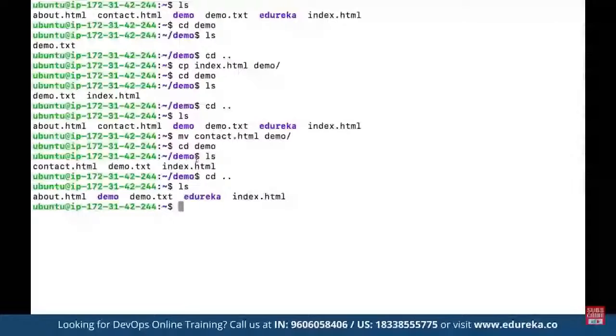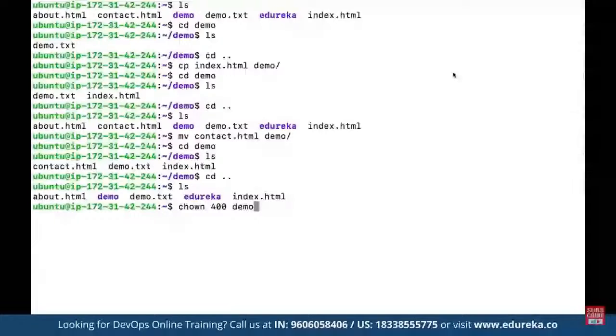And we have seen that there are multiple other common commands such as chmod. chmod is going to change the ownership, or rather the permission, for any directory. For example, let's say we have multiple directories here, and we want to change the permission for the demo directory. Let's say we want to change the permission to 400 for the demo folder that we have created. So we can use chmod and then define the folder name or file name.